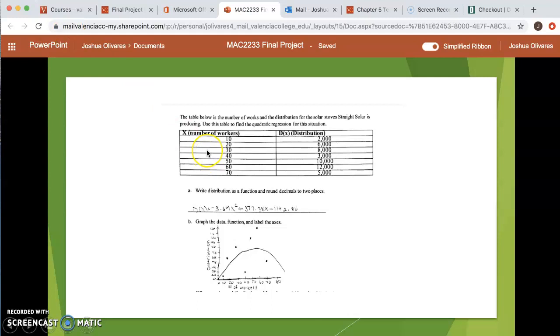Here we can see the same data, and here we did a quadratic regression for this situation. So we got D of x, which is distribution, equals negative 3.69x squared plus 377.38x minus 1142.86. Then for part B, we can see the scatter plot with the quadratic regression we created with the data.